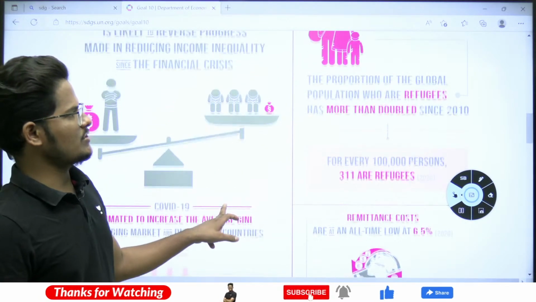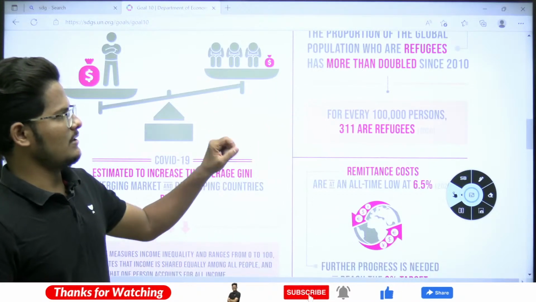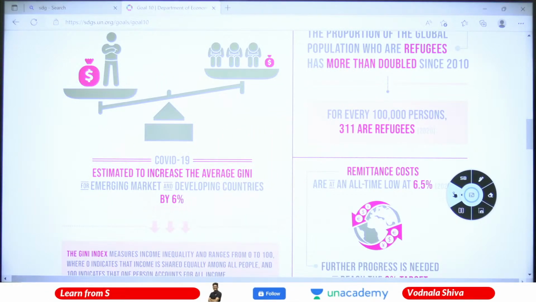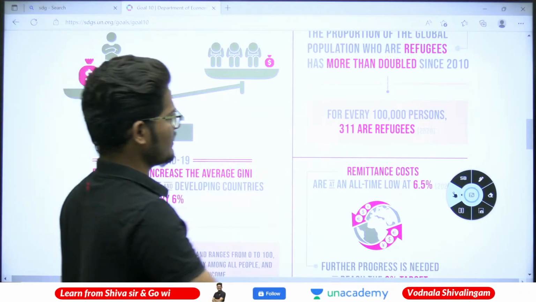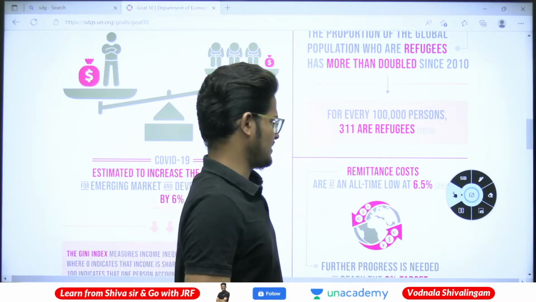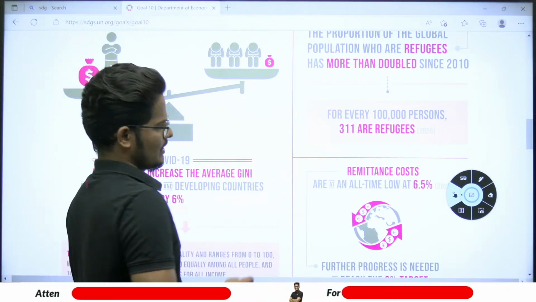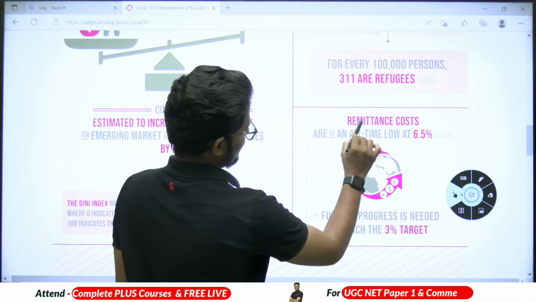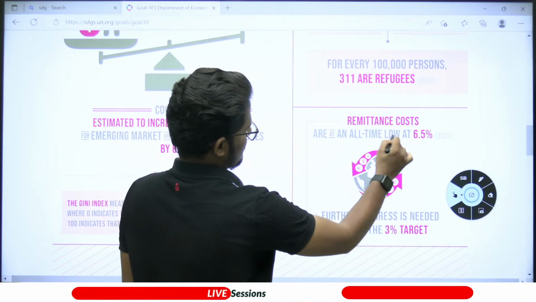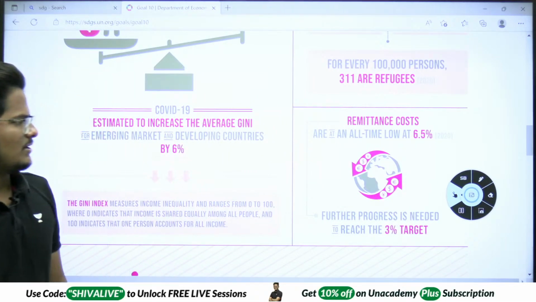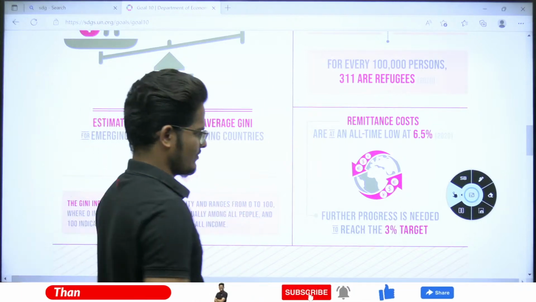Next, the proportion of the global population who are refugees has more than doubled since 2010. So for every 1 lakh persons in the country, 311 people are refugees. And remittance costs are at an all-time low of 6.5%.